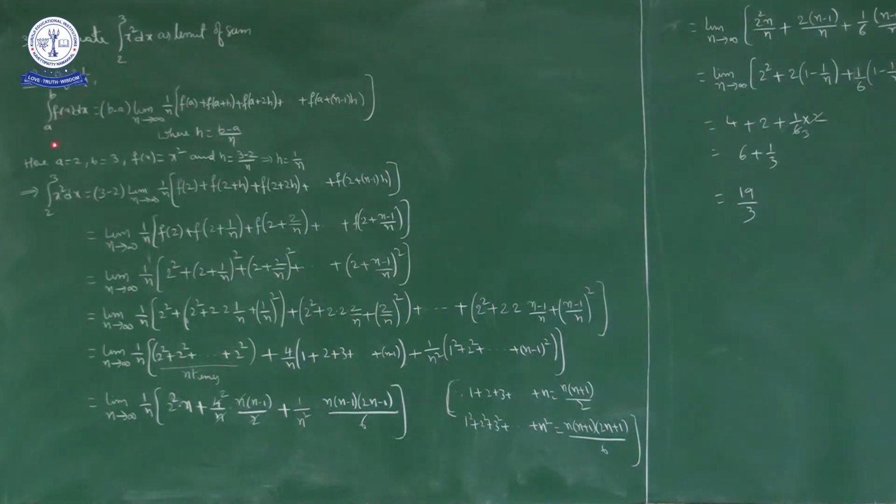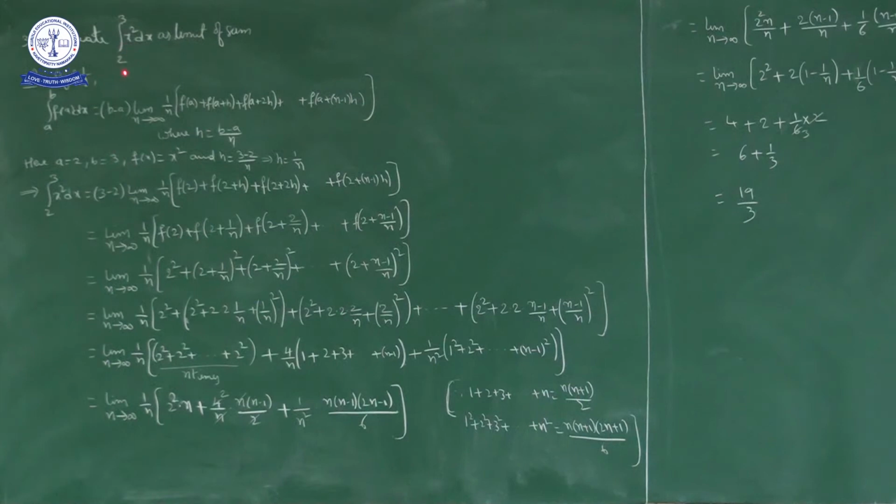Okay, limit of sum definition is integral a to b f of x dx is b minus a into limit n approaches to infinity 1 by n into f of a plus f of a plus h plus f of a plus 2h and so on up to f of a plus n minus 1 into h, where h is equal to b minus a upon n.